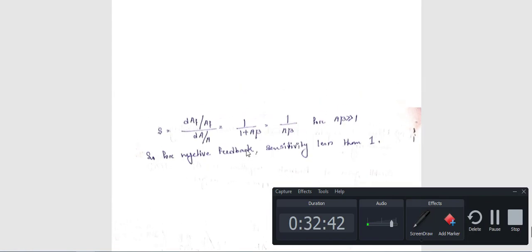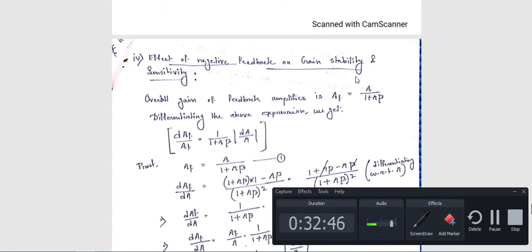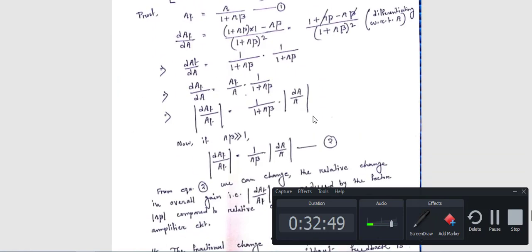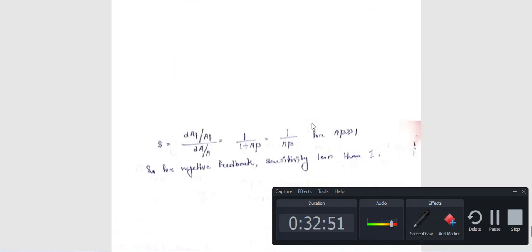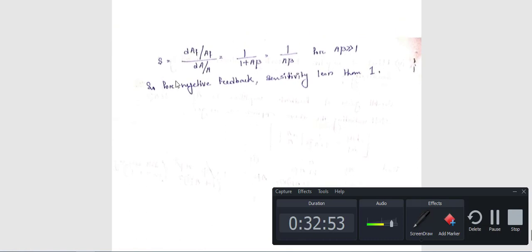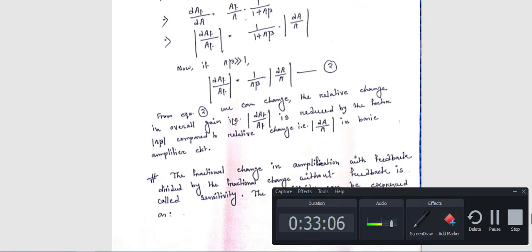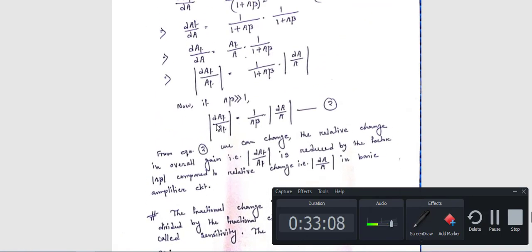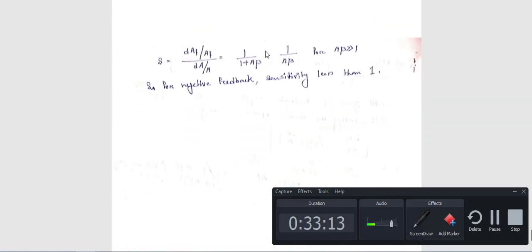So again, this sensitivity. See here I have mentioned the terms stability and sensitivity. Now what is sensitivity? Sensitivity means S is equal to the amount of small change in closed loop gain divided by the amount of small change in open loop gain. This is equal to what? From this expression you can say dAF by AF divided by dA by A is equal to 1 by 1 plus A beta.